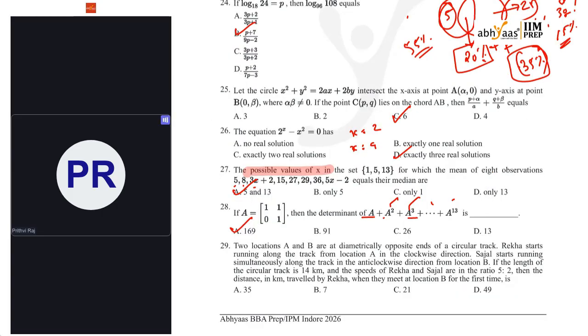Next, two locations A and B are diametrically opposite ends of a circular track. Rekha starts running along the track from location A in the clockwise direction. Sajal starts running simultaneously in the anti-clockwise direction from location B. If the length of the circular track is 14 kilometers and the speeds of Rekha and Sajal are in the ratio 5:2, then the distance in kilometers traveled by Rekha when they meet at location B for the first time is.